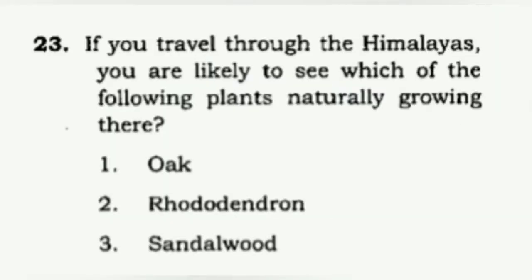Next we have: if you travel through the Himalayas, you are likely to see these plants. So the basic question is, which plants grow in and around the Himalayas? The clear approach is to see where oak, rhododendron and sandalwood are found in India, and accordingly decide the correct answer.